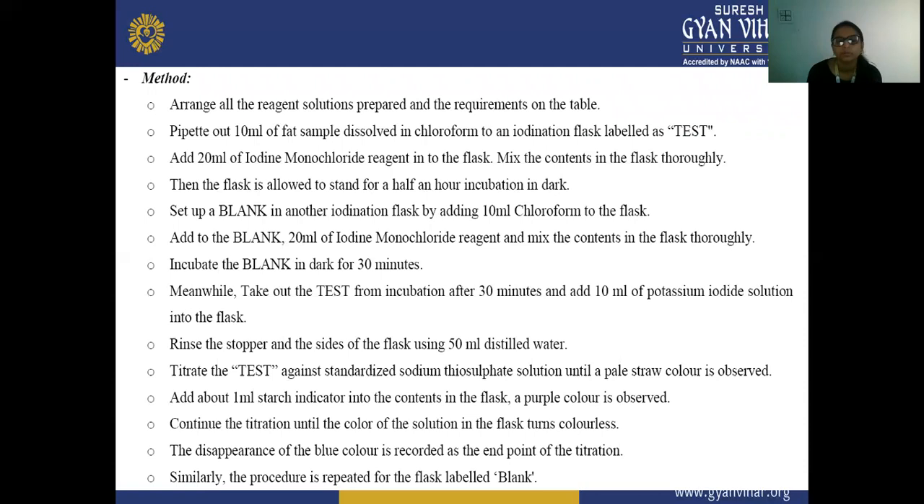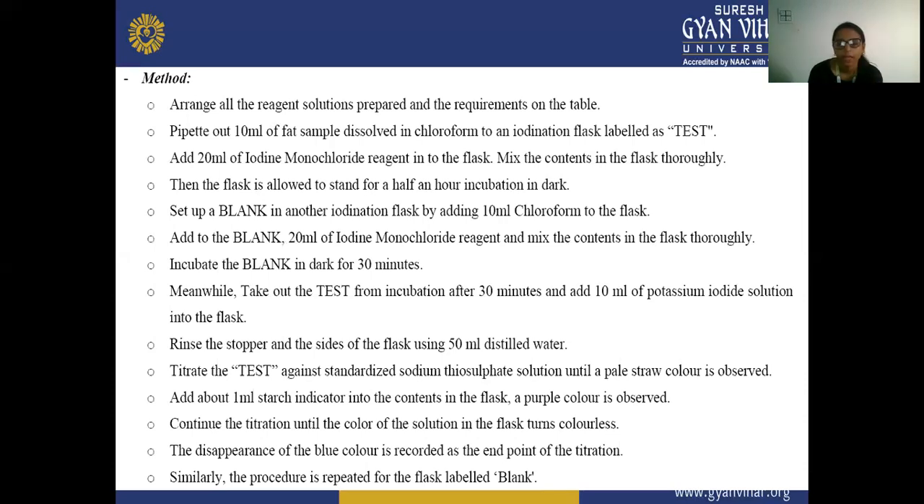So the method. In this method, I arrange all the reagents and samples we have prepared in the table. Take out 10 ml of fat sample dissolved in chloroform into an iodination flask, that is your test, and add 20 ml of iodine monochloride reagent to the flask. Then we mix the content, and the flask is allowed to stand for half an hour of incubation in the dark.